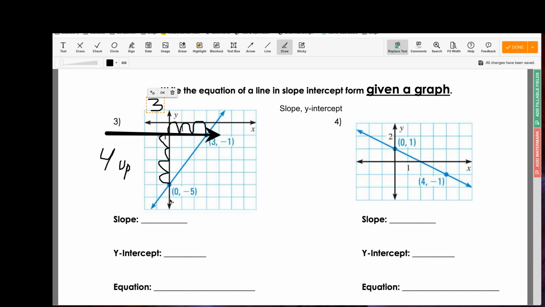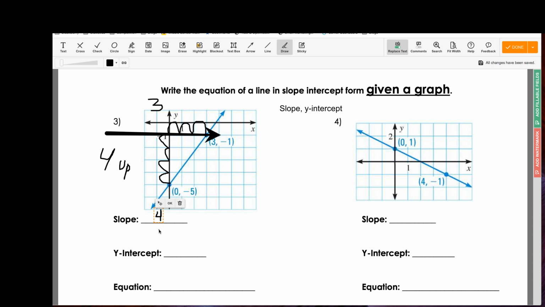So those numbers represent my slope, right? Your slope is how many units you have to go up and how many units you have to go to the right. Those numbers represent slope. In this case, we went up 4 and then we went over to the right 3.